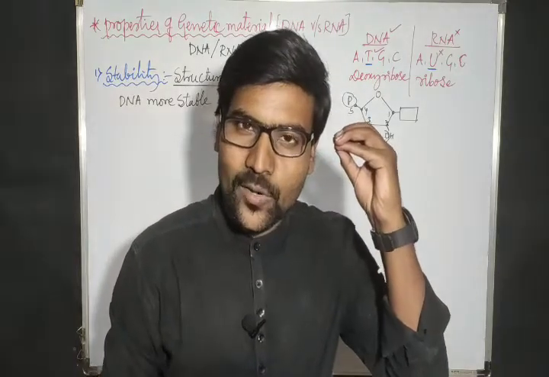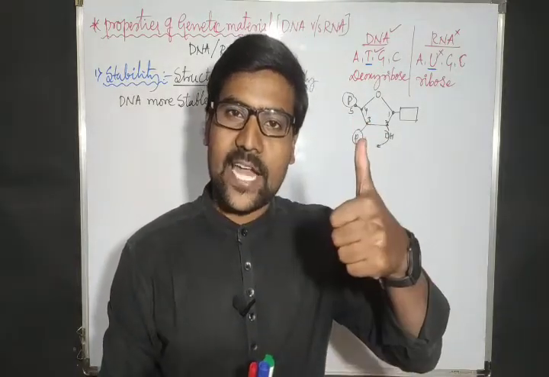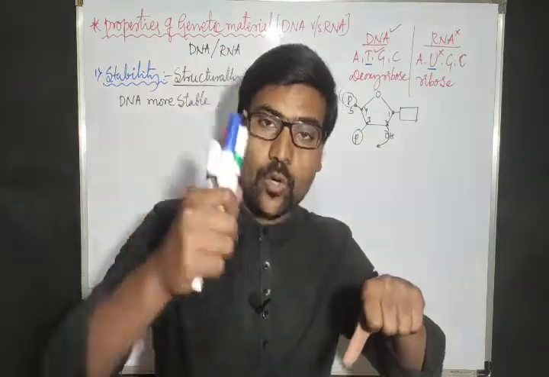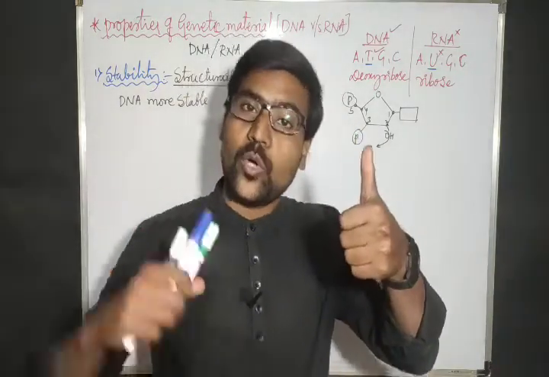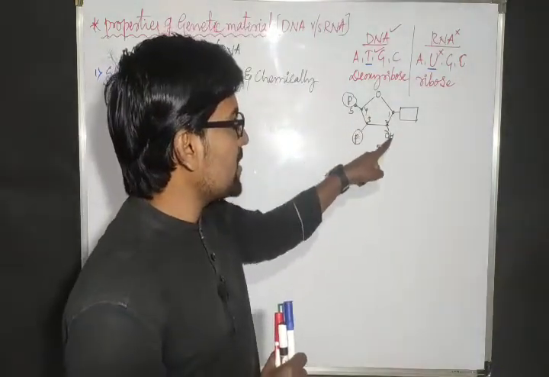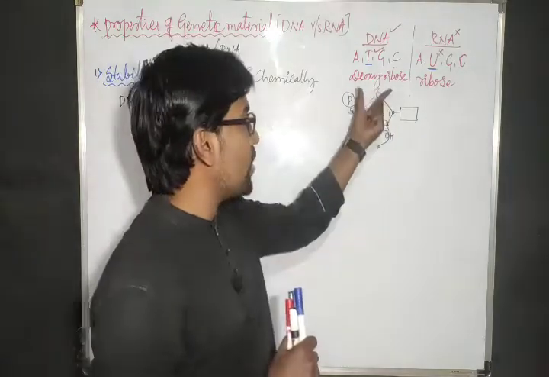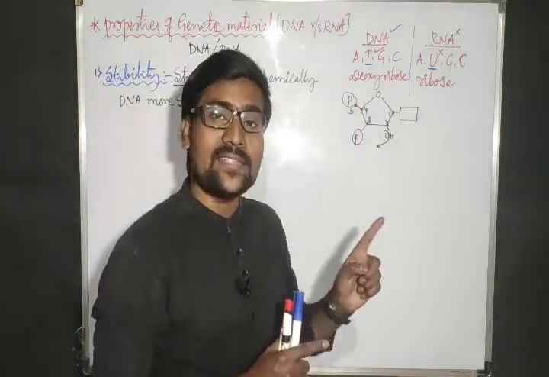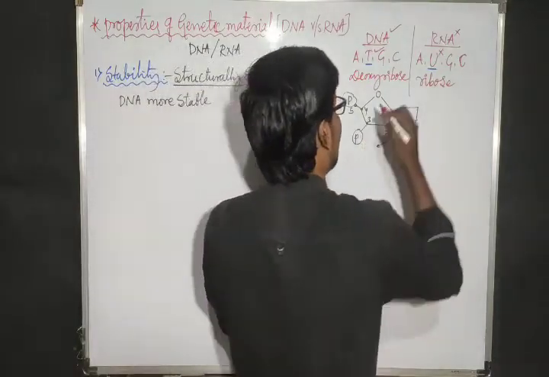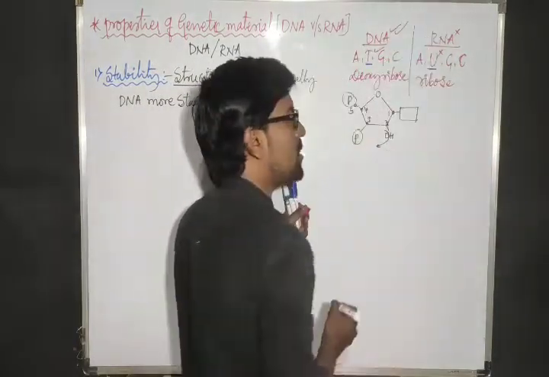Keep one concept in your mind. Less reactive, more stable. More reactive, less stable. Now here this sugar is less reactive. Which sugar? Deoxyribose sugar. Hence DNA is more stable. So because of that reason, DNA is more stable.